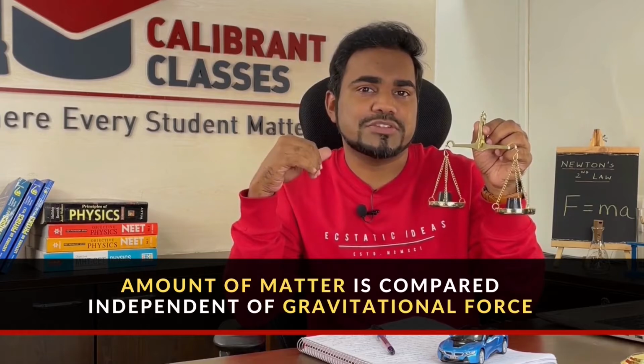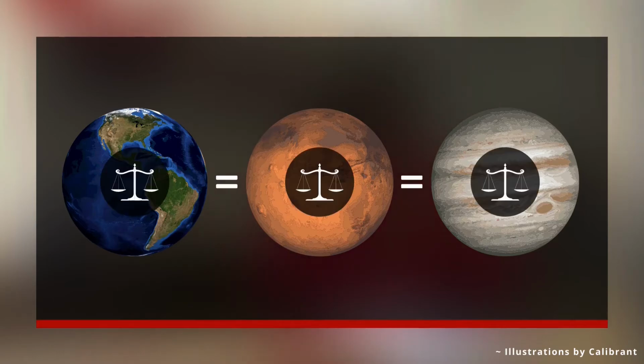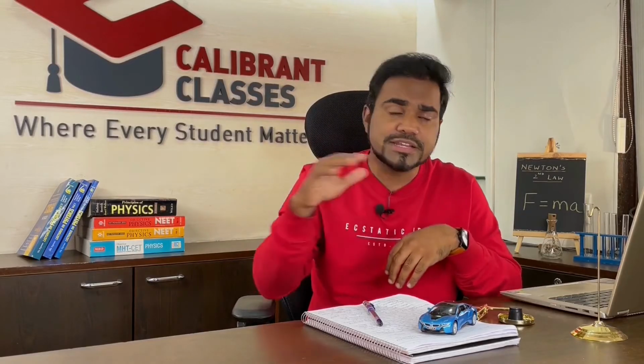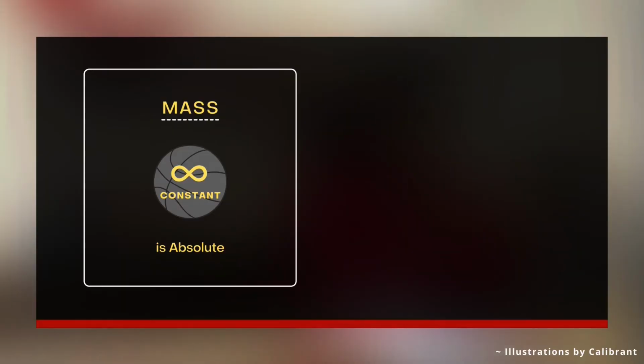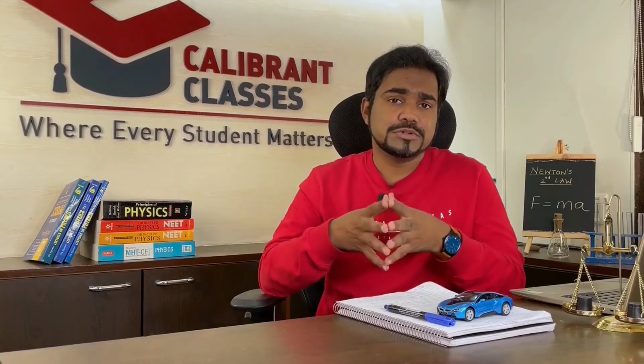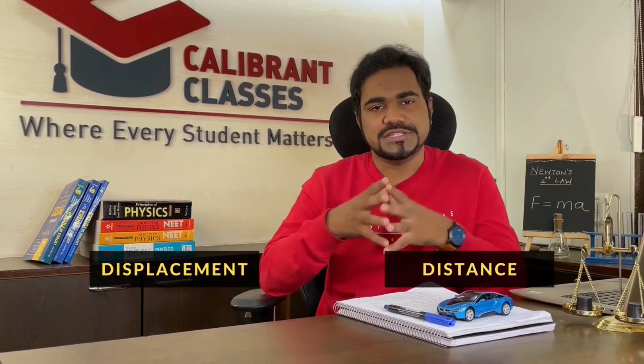independent of the gravitational force. And hence, no matter which planet you are on, it would show you the exact same reading on each of them. Now, because mass is constant in the entire universe, mass is absolute, whereas weight, since it changes, weight is relative. Now, let's talk about two other fundamental quantities in mechanics, distance and displacement.